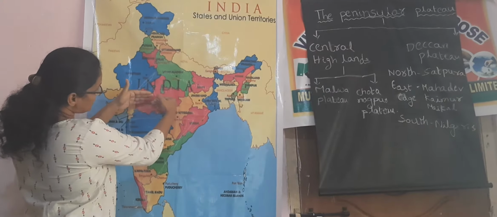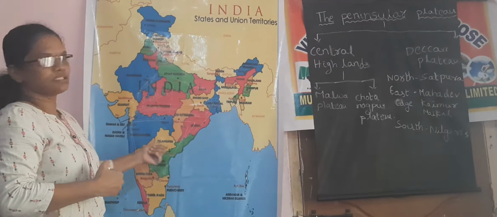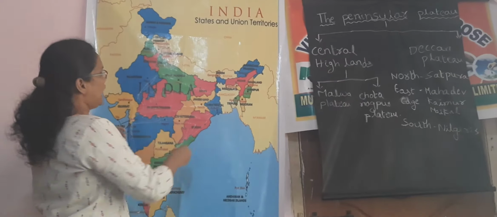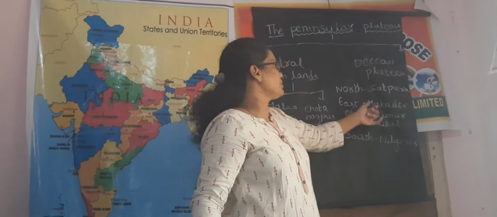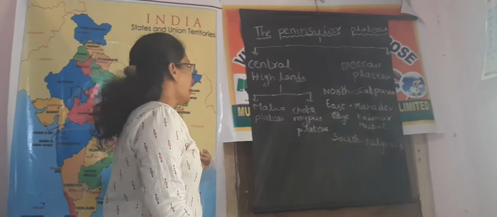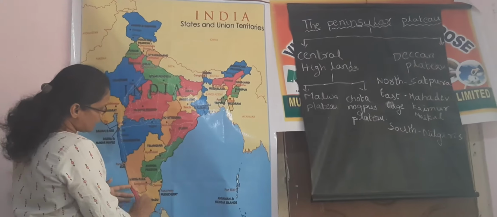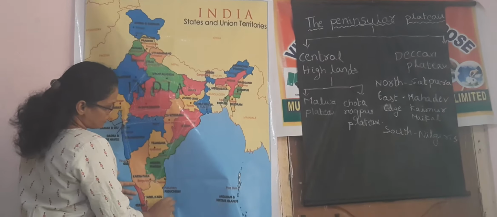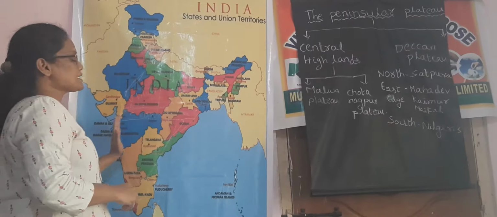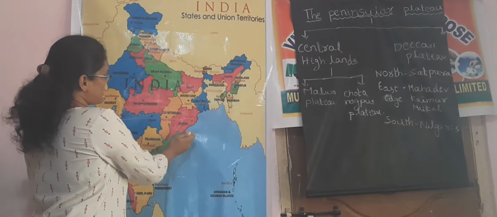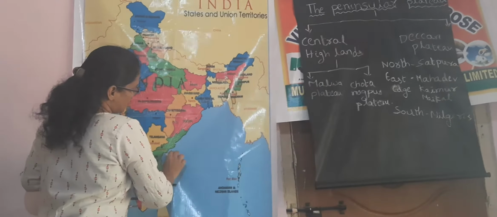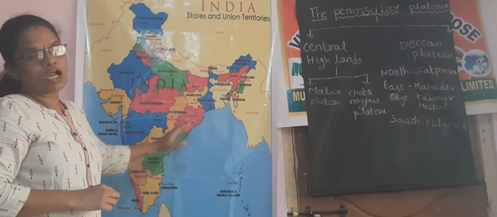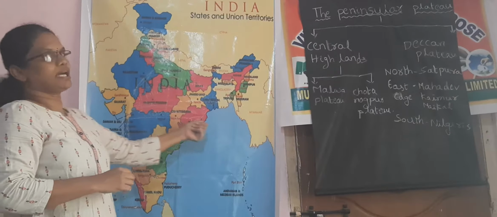On the north side of this triangular land mass are the Satpura ranges, and south of the Satpura ranges is the Deccan Plateau. In the eastern edge will be the Mahadev, Maikal and Kaimur ranges. On the south side are the Nilgiris, on the western side the Western Ghats, and on the eastern side the Eastern Ghats. These are the major boundaries of the Deccan Plateau.